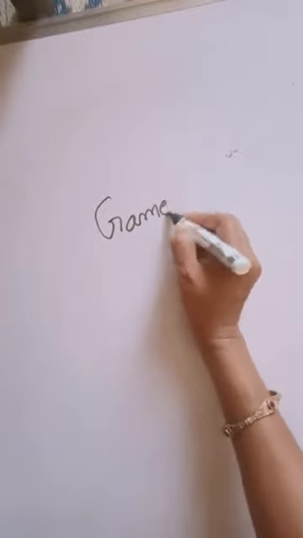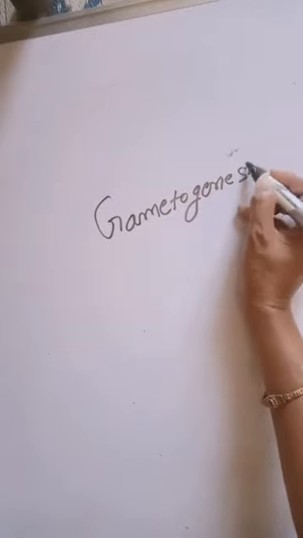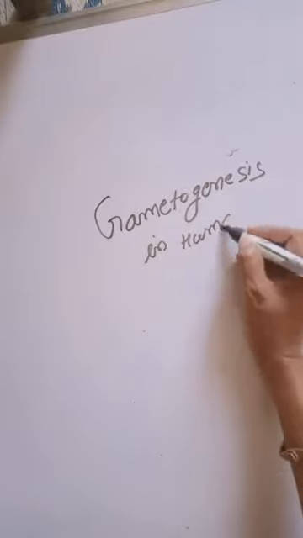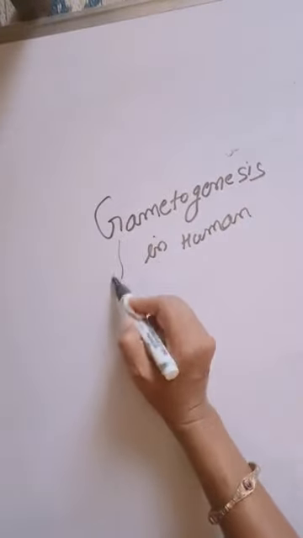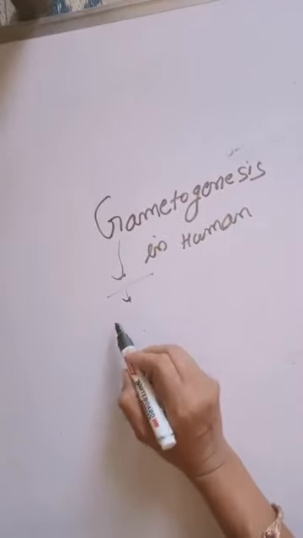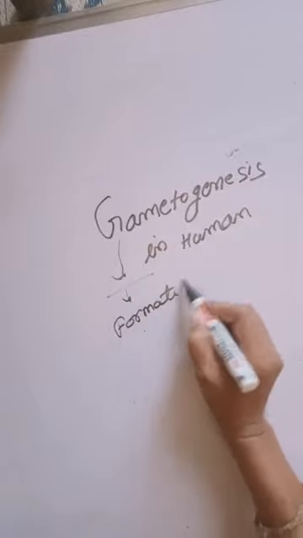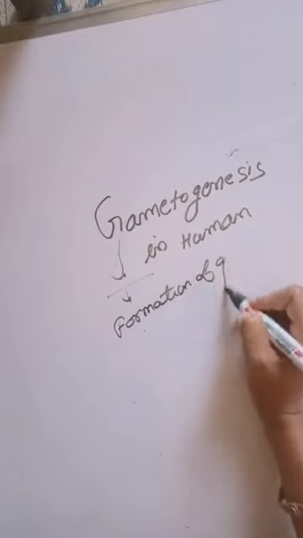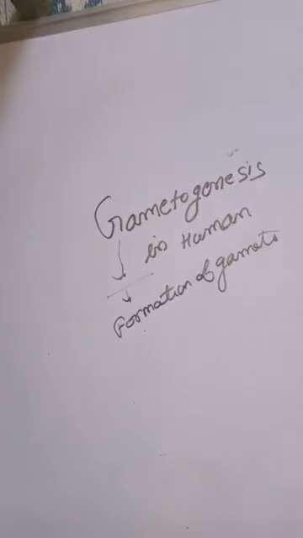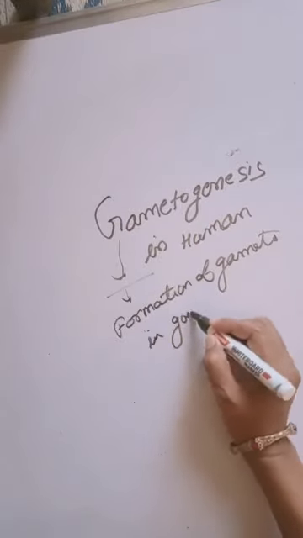New lesson is gametogenesis in human. First of all, what is gametogenesis? Gametogenesis is a process in which formation of gametes in the gonads.